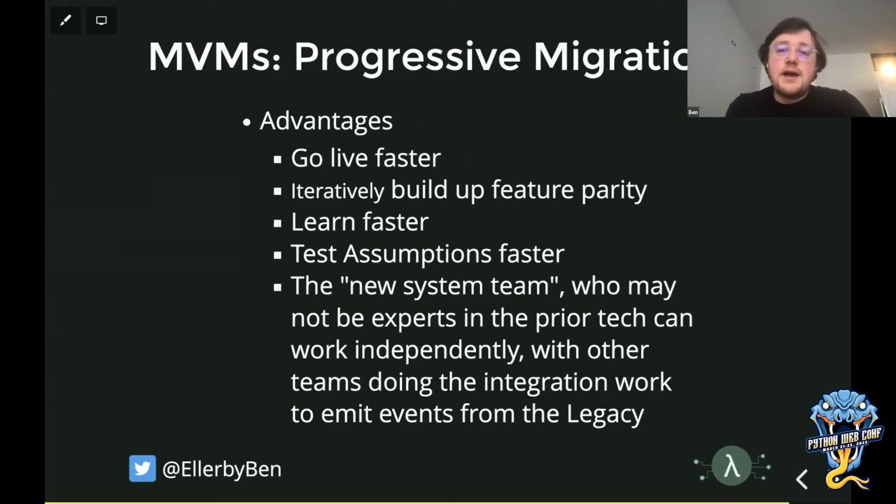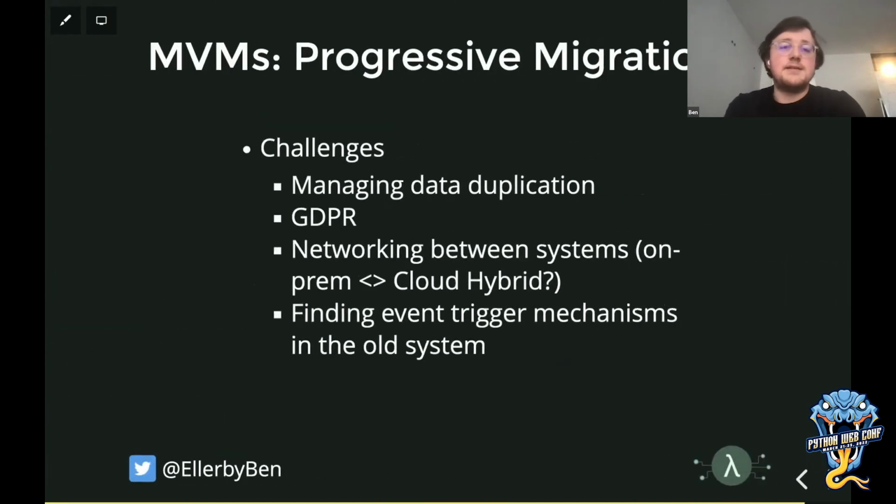And the new system team don't need to be experts in the previous technology, so we can have a team working in the new technology without having to think about all the implications of the legacy system. But of course, the change management of that and making sure we bring people along on that journey is extremely important. So making sure you enable people maybe from the legacy system to be onboarded into the new technology is super important. But when you make a new hire, potentially a junior developer or a mid-level developer, they don't have to go and learn the legacy system before they can actually go and add value. They can be dropped directly into the services that have already been migrated into the new world, and then they can go and work on those independently of the constraints of the legacy system.